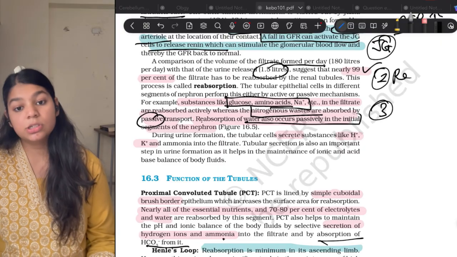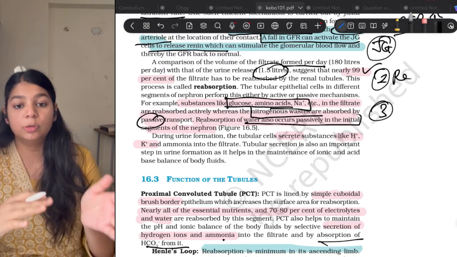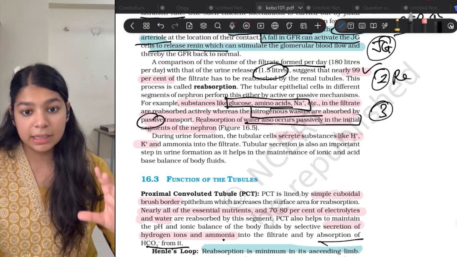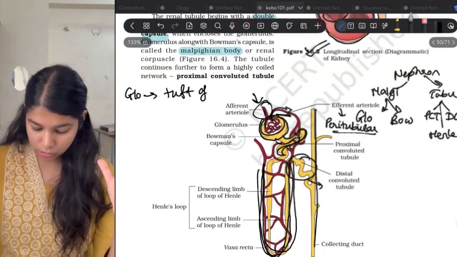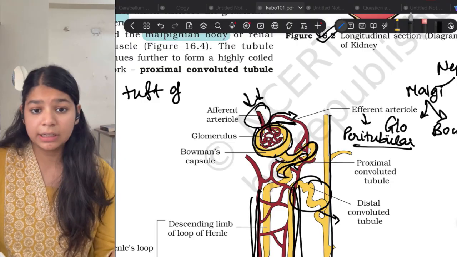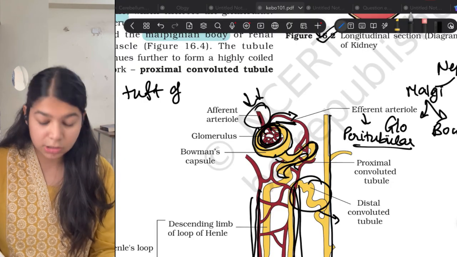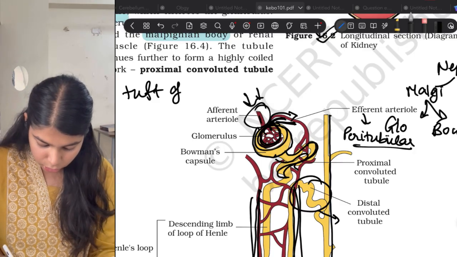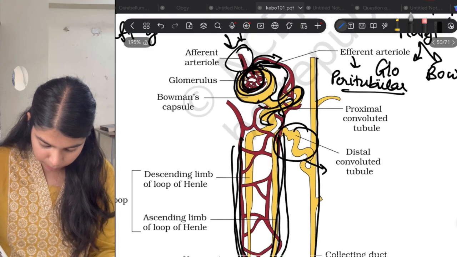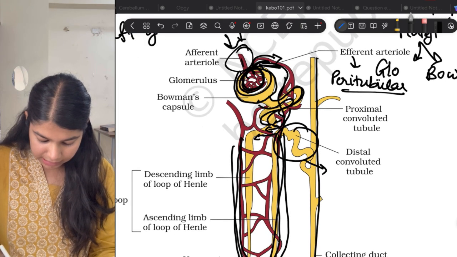Now the third step is tubular secretion. Okay, some wastes that need to be excreted, if they are not passed through the glomerulus, then how can they be excreted? Suppose I have something that I need to excrete, but it does not pass through the glomerulus, then it goes to the efferent arteriole, and through the efferent arteriole it goes to the peritubular capillary, and then it gets excreted.